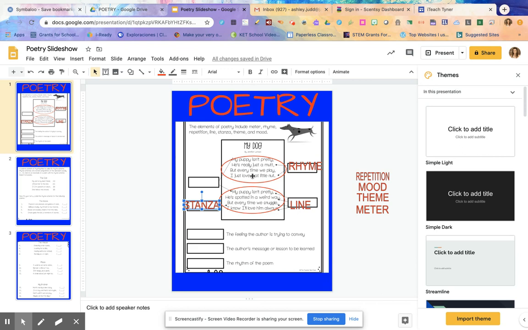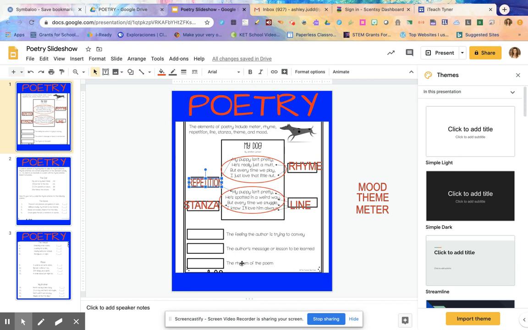So you'll notice that each of those stanzas begins with this very same sentence, my puppy isn't pretty. We refer to this in poetry as repetition. And sometimes poets will use repetition to prove their point and to emphasize something. And in this case, it's really the main idea of the poem, my puppy isn't pretty.